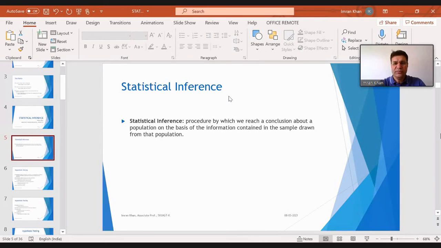Now, what do we mean by statistical inference? It's a procedure by which we reach a conclusion about a population on the basis of the information contained in the sample. So you have a sample with you, and you have data collected on that sample. The information contained in that sample is utilized to draw the inference for our population. That's what we mean by statistical inference.